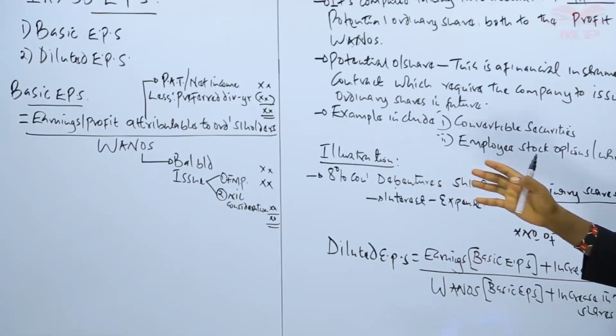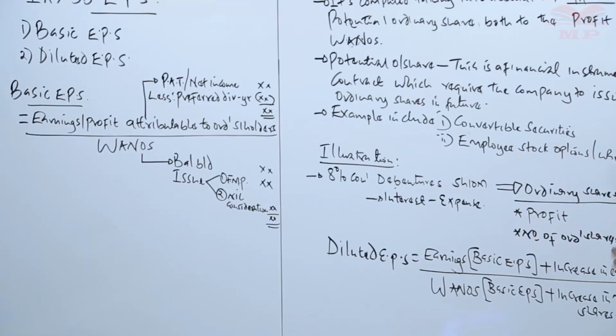So therefore, we have said in case of the bonus element, these are additional shares issued by the company, but without the company receiving additional resources. So therefore, that is basically how we treat convertible securities and the stock options when computing the diluted earning per share.